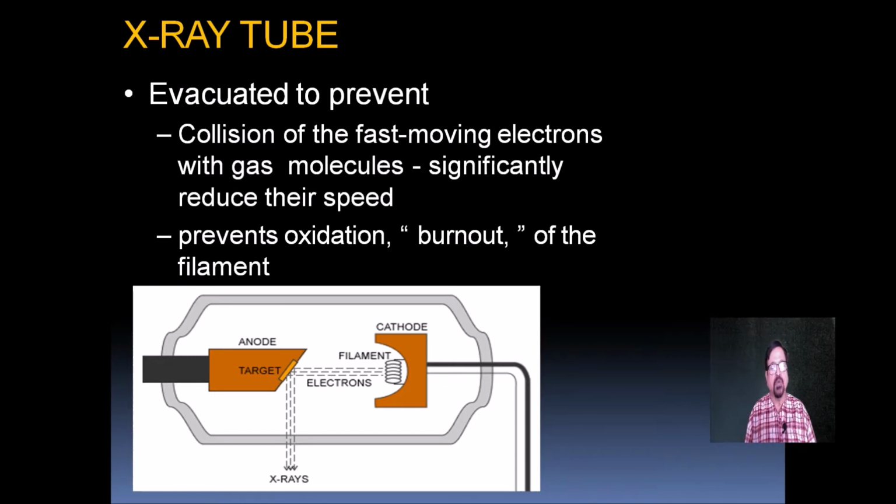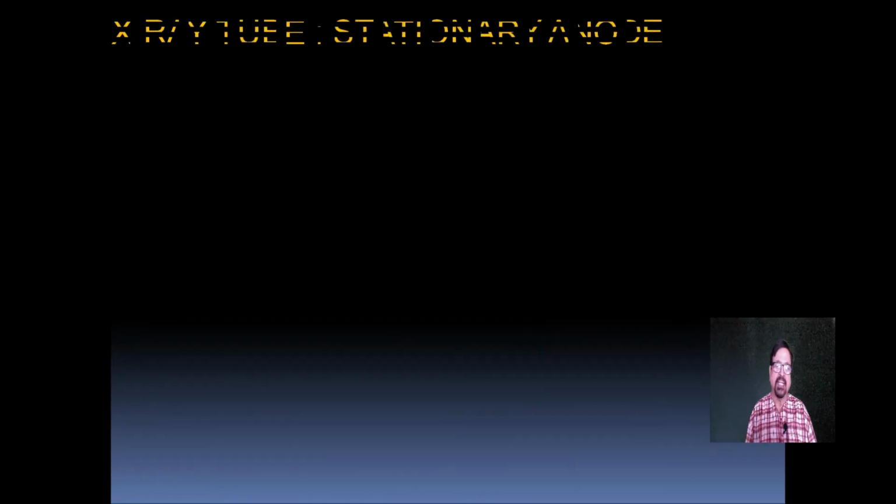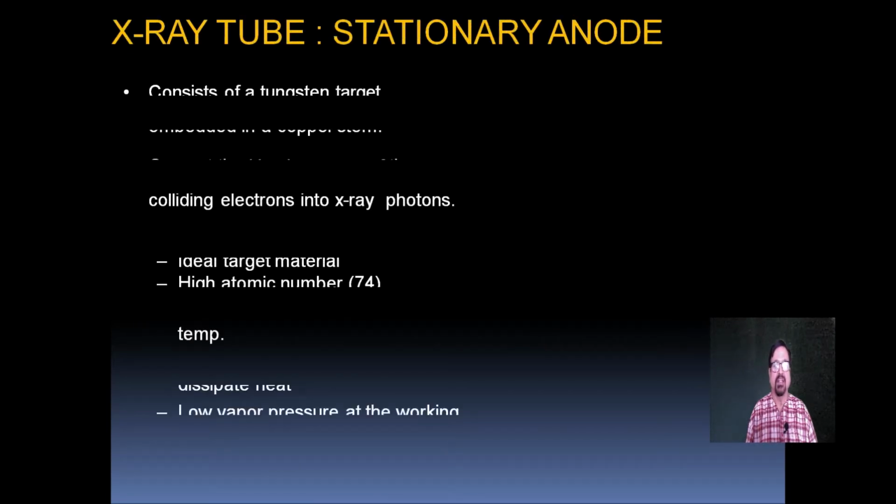So to prevent this, the glass tube is totally evacuated. There is nothing in between. It also prevents oxidation and burnout of the filament. Otherwise, because of the high temperature, if there is oxygen, the tungsten filament will be rusted and burned off.